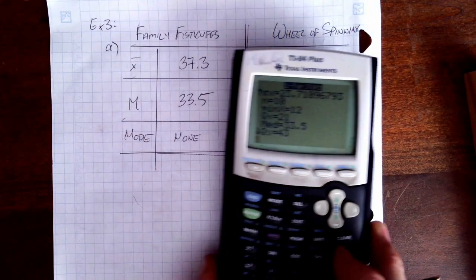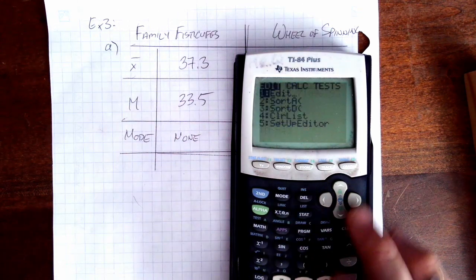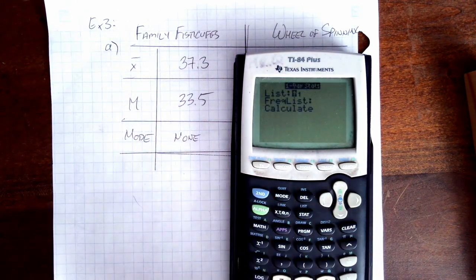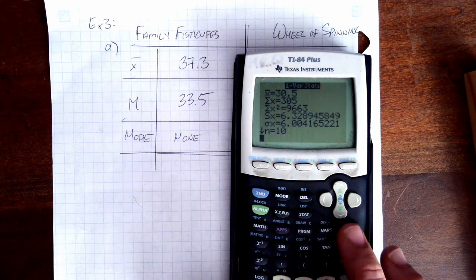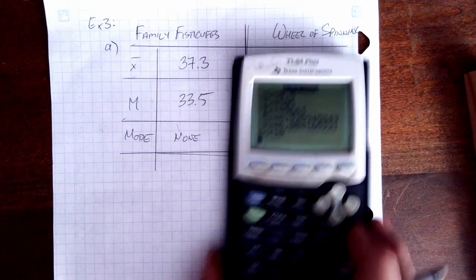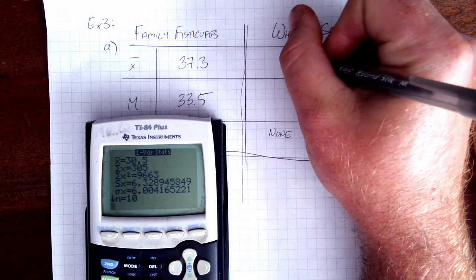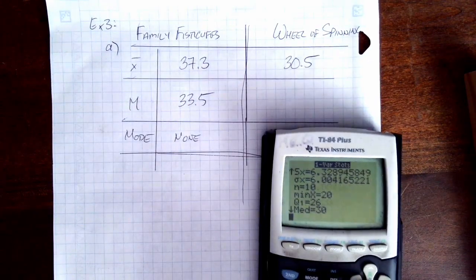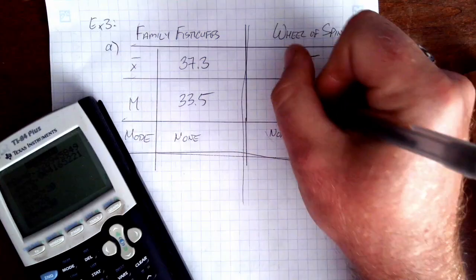We can't compare until we find out more about Wheel of Spinning. Stat, calc, 1 on L2. And actually, before we go back here, if I clear out and go up, this is what the prompt will look like on a TI-83: one variable stats for L2. So let's do that again really quickly to find that the mean age on Wheel of Spinning is 30 and a half, and the median age is 30.